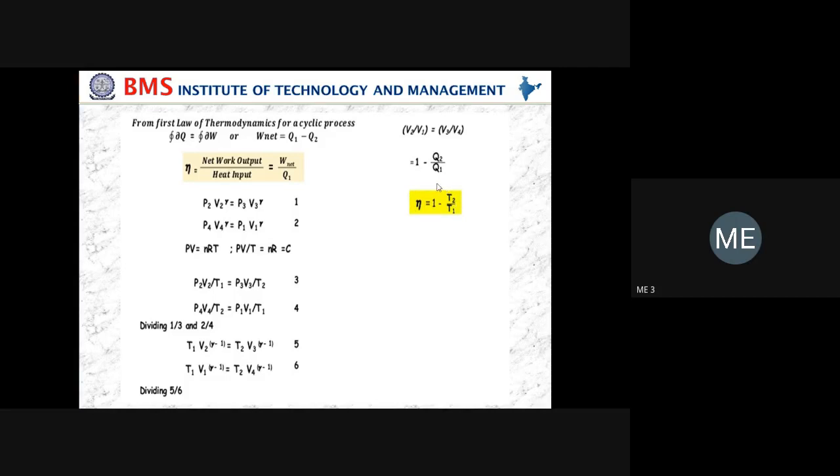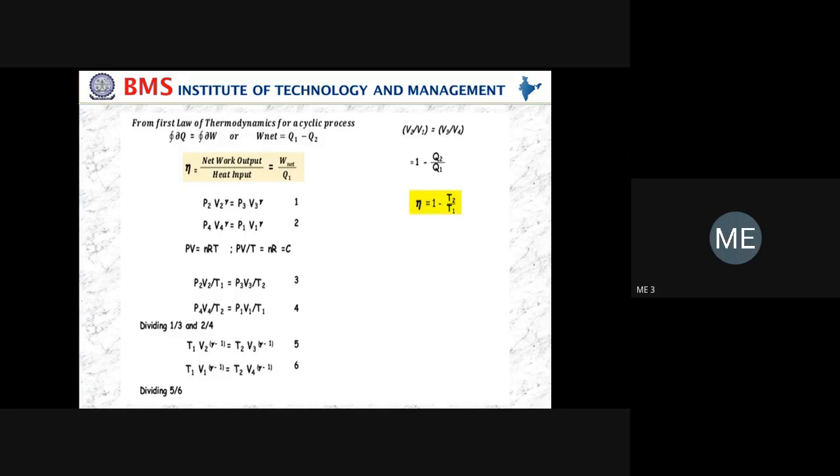You remember the standard formula: net work done is Q1 minus Q2 divided by Q1. As the heat supplied is directly proportional to the temperature, we can write T1 minus T2 divided by T1, or 1 minus T2 divided by T1.